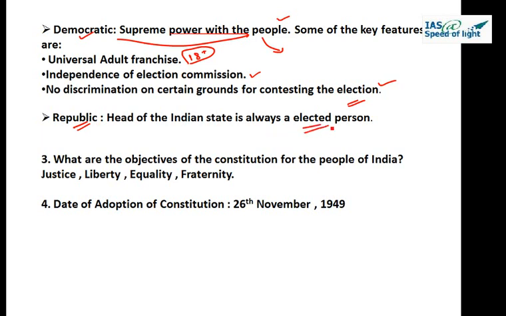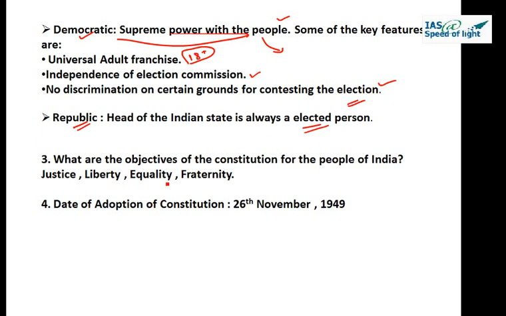So this is the second piece of information the preamble gives us. First, it gives the source of authority of the constitution. Second, it gives the nature of India's state polity. The third, it gives the objectives of this constitution for the people of India: to secure to all its citizens justice, liberty, equality, and fraternity. So what are the objectives of the constitution for the people of India?